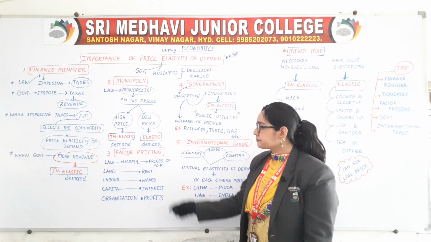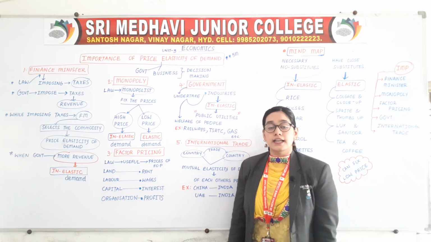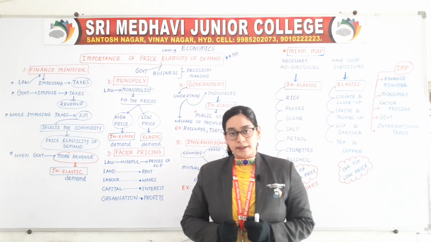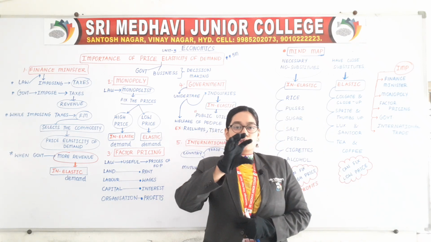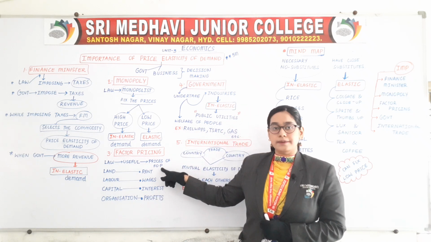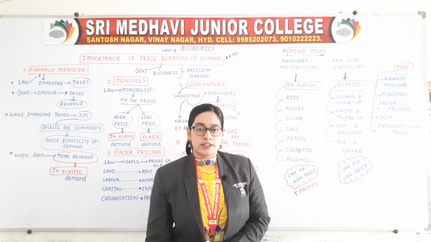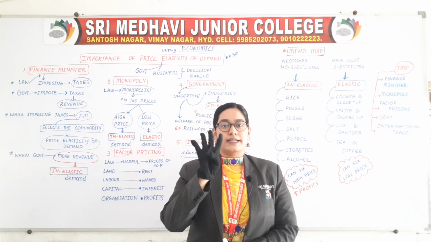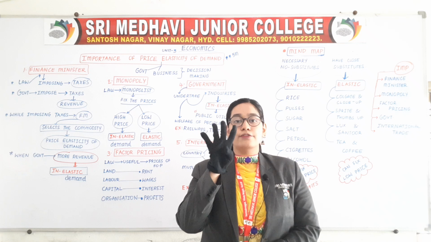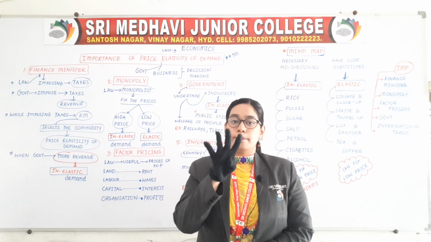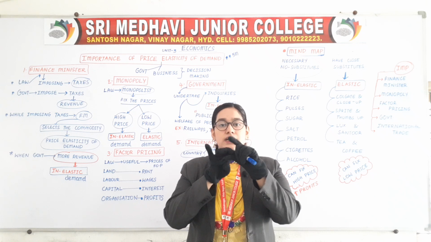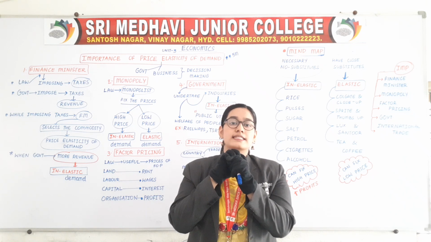Third point, factor pricing. Before we start factor pricing, we need to know what the factors of production are. FOP means factors of production. Always keep in mind that there are four factors of production: land, labor, capital, organization.